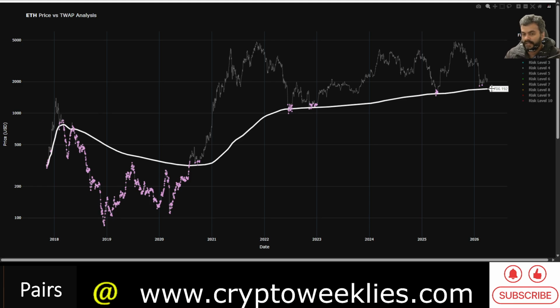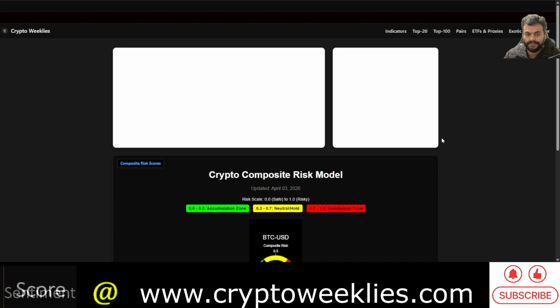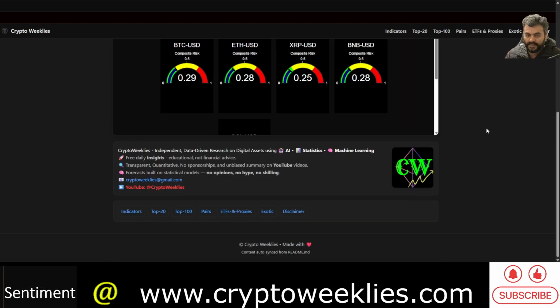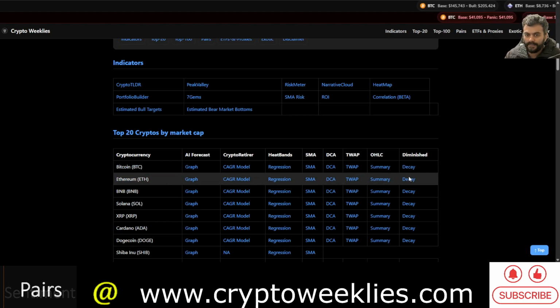With respect to, let's say, the time weighted average price at around $2,000, a 30% drop would be about $600 lower than that, at around $1,400. A 40% drop would be $800. $800 is 40% of $2,000. So subtracting 800 from 2,000 would give a bottom at around $1,200. That's the worst case scenario, as estimated from the 3 standard deviation diminished decay based floor model.